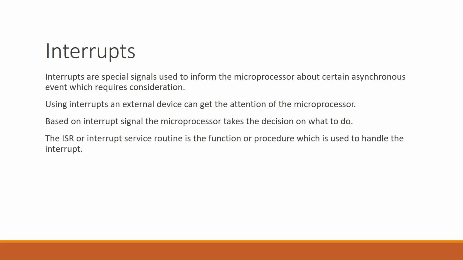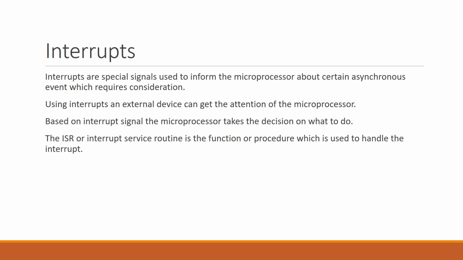Interrupts are special signals used to inform the microprocessor about certain asynchronous events which require consideration. Fine. That means interrupts are a bit different from the general signals. They are special signals designed in the microprocessor which inform the microprocessor about the occurrence of an event. That event may be an urgent event, or it may be a normal informative event. This information reaches the CPU with the help of the interrupt.